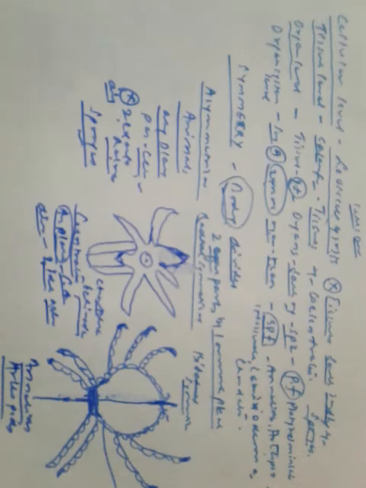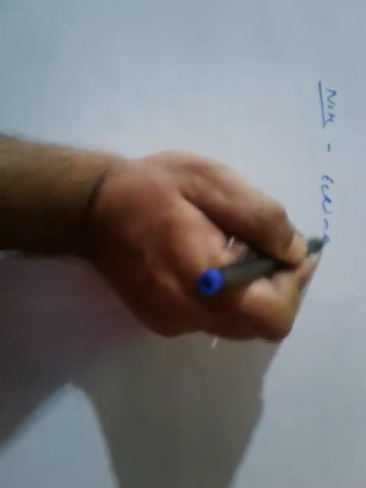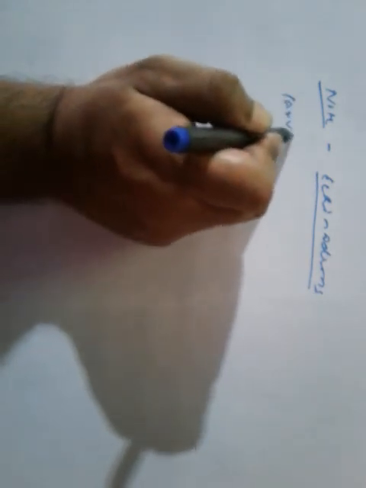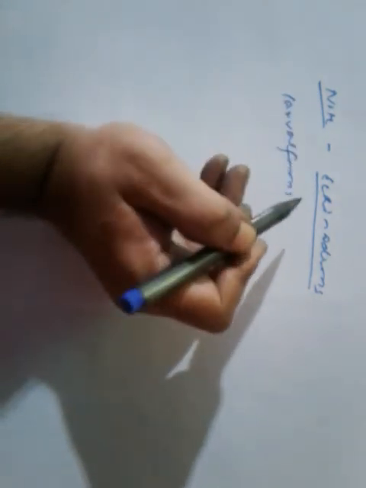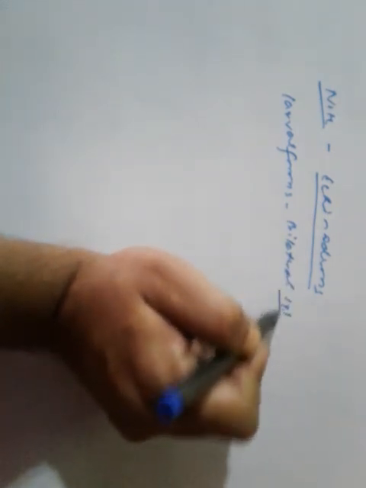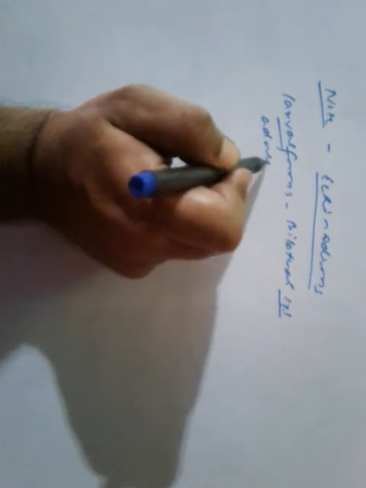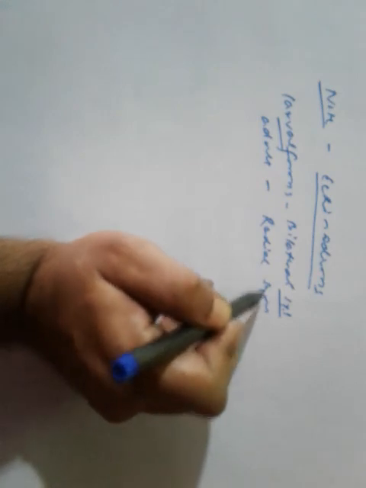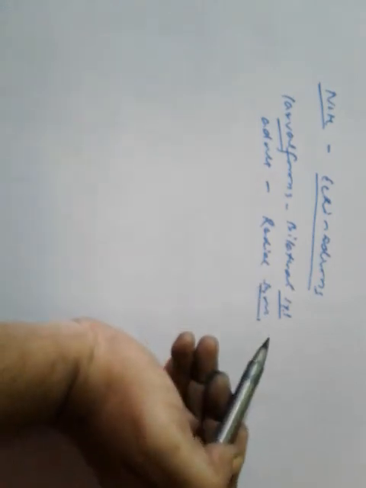So let's move to another topic. There was one point that I didn't mention. What happens in the case of echinoderms? When they have larval forms, they are bilaterally symmetrical. But when they become adults, they are radially symmetrical, and they are known as pentamerous.